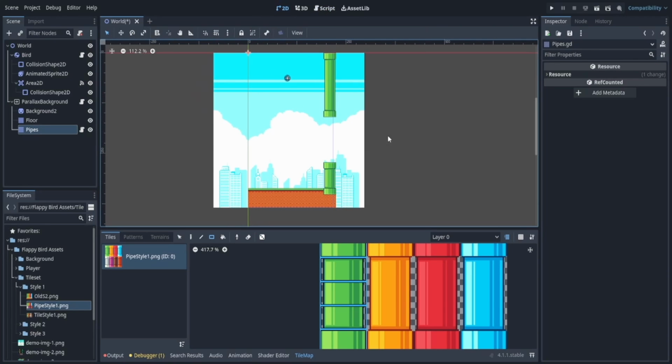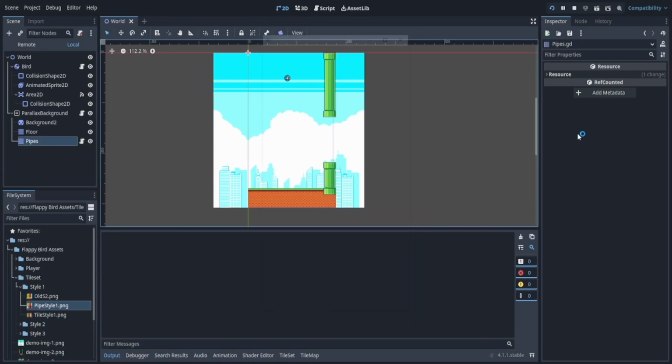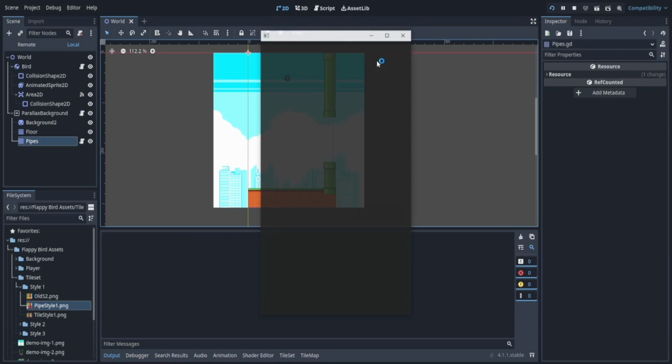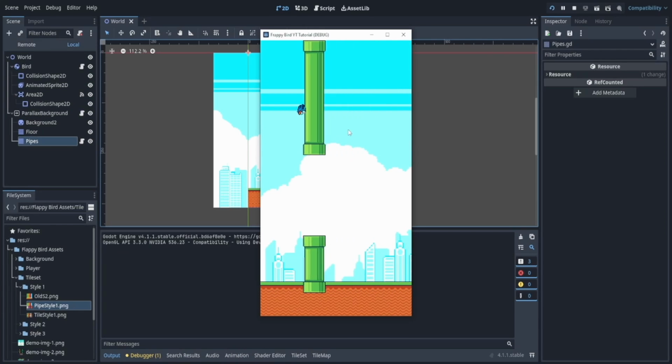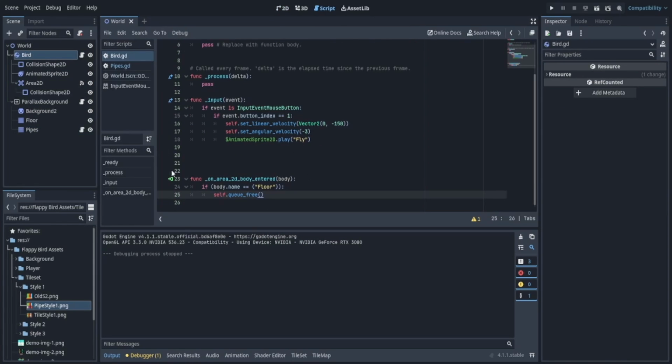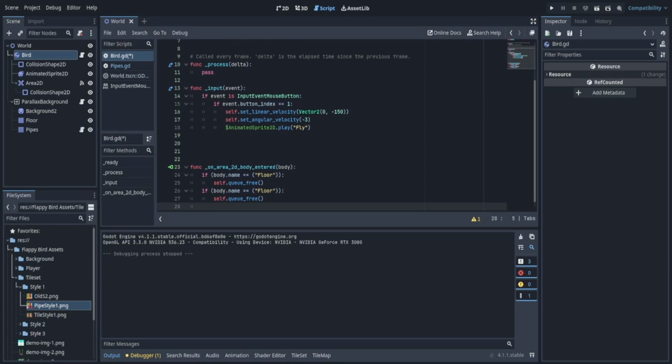Now let's go back to our 2D scene and play. Now we see that our pipes are moving. It looks like our bird is moving towards the pipe, but the pipe is moving towards us. And I collide with the pipe. Now what we can do is go back to our bird and add it. I want you to try this. Add a check to see if you can destroy the bird when you hit a pipe. Pause the video, give it a try, and unpause when you're done or confused. All right, so all we're going to do is I'm going to duplicate this and type in pipes.